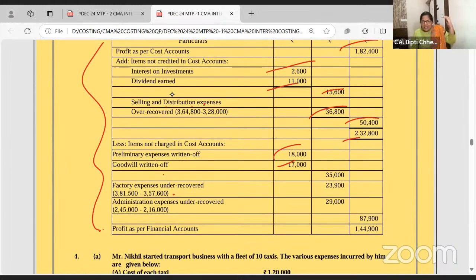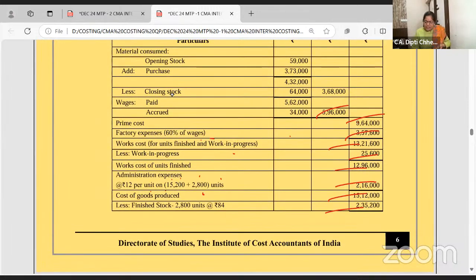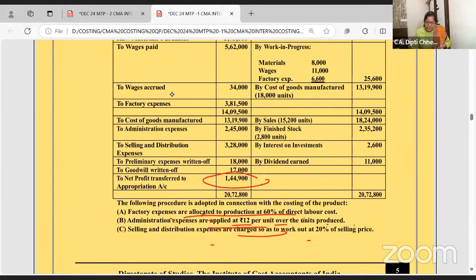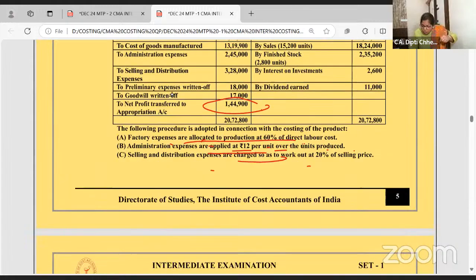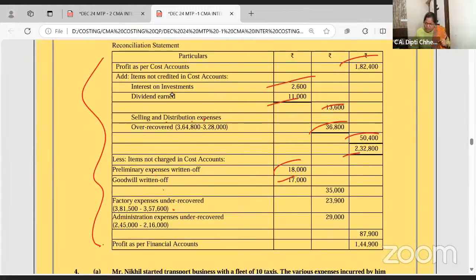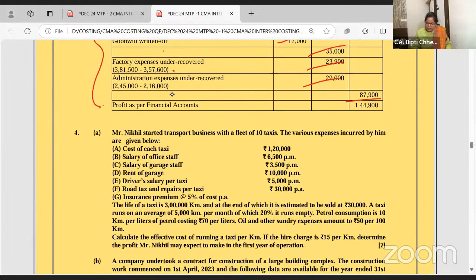Factory overhead is undercharged. Ma'am, how do we know? You have prepared the cost sheet now. Factory overhead is 60%, 357. There in your P&L account, it's given 381. So you have undercharged. Now, if you charge, what's the impact on the profit? The profit will reduce. Administrative expenses, if they are undercharged, you charge it more, it will reduce and you'll get the profit. Okay?